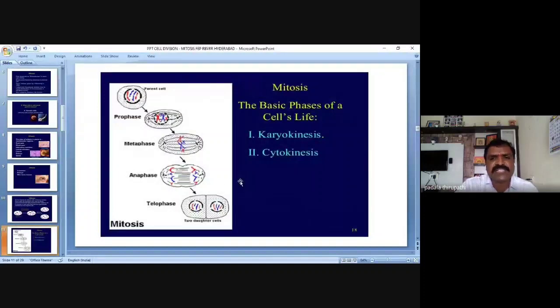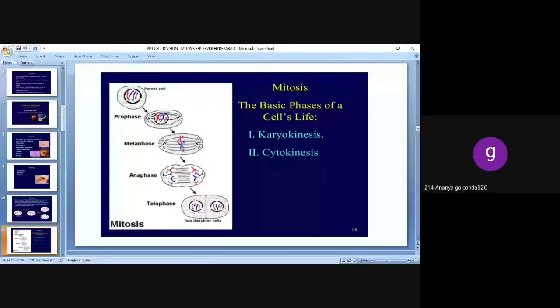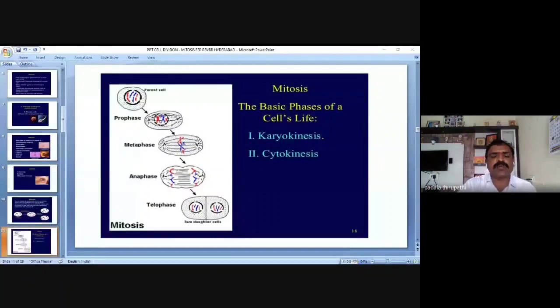This is just because the chromosome number is equal to the parent cell or mother cell. Right. Then after discussing this information, which basic phases do we observe in mitosis? I hope you clearly understood the previous slides. Yes, sir. Then the actual mitosis. This is the basic phases of mitosis in the cell life. In this mitosis, we observe two types of the area.